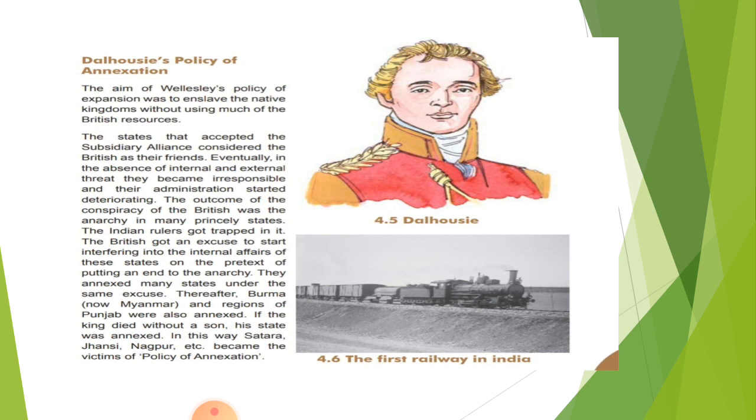See, Lord Dalhousie brought in the policy of annexation, meant for bringing to an end the rule of the native kings and bringing their states under direct British rule. Absolute mismanagement of states due to irresponsible kings enabled Dalhousie to annex many states, and if the king died without a son, his state was annexed, while others were annexed by defeating them in battle. Thus Dalhousie made British rule free from rivals with the help of victory and annexation.